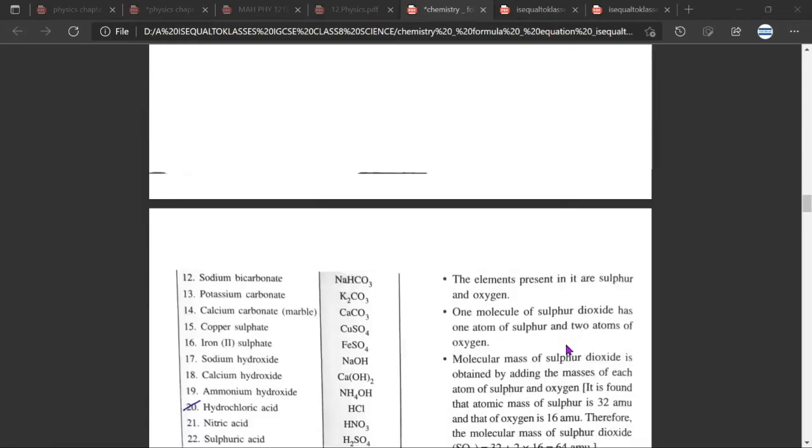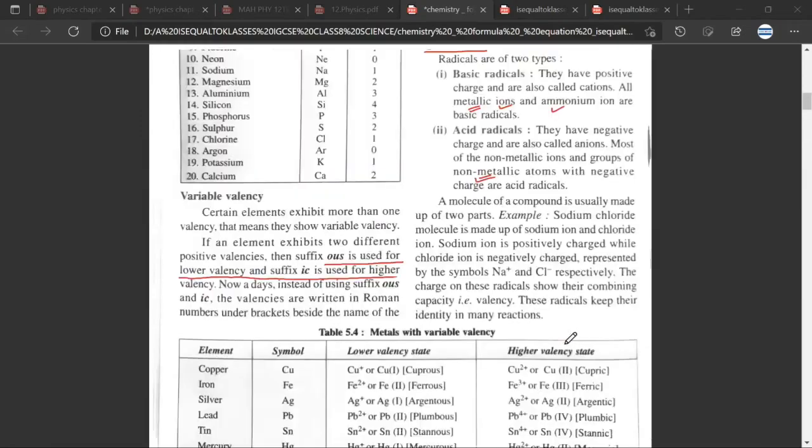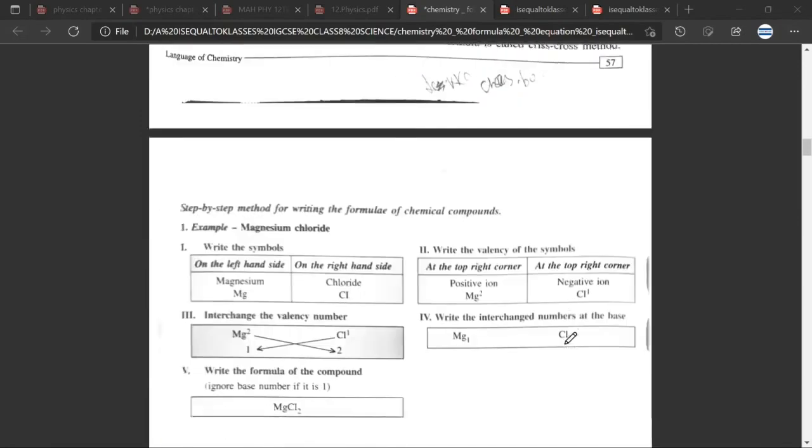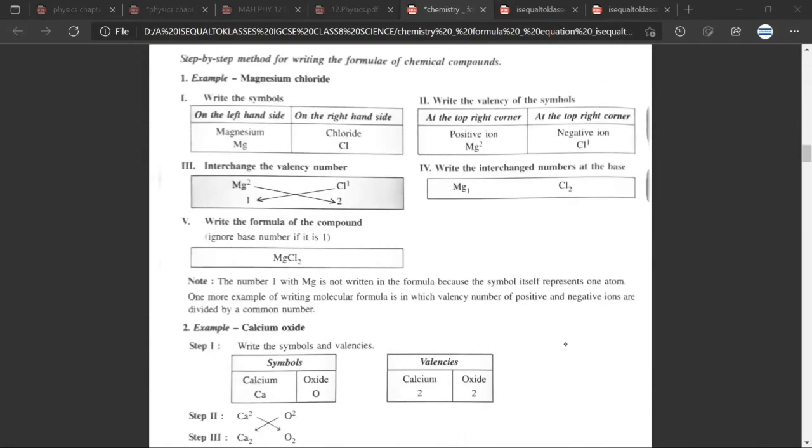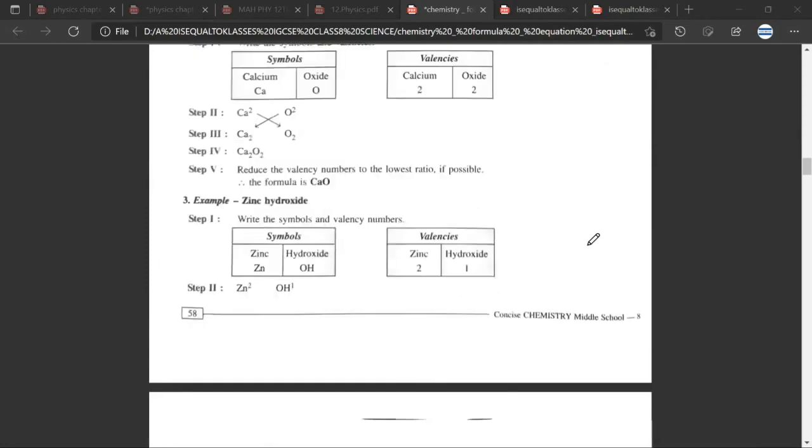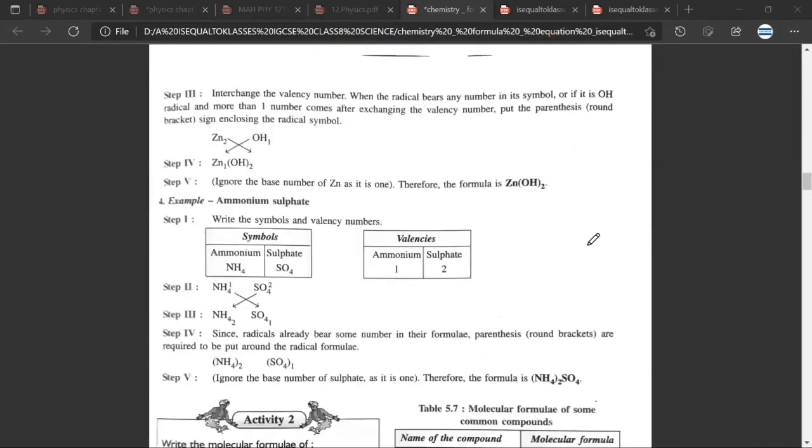Yeah, that is it. Any doubt? No, sir. So have you understood what the crisscross method is? Yes, sir. So this is all that is there in the crisscross method, and this is how the formulas are written. I'll explain one of the formulas.